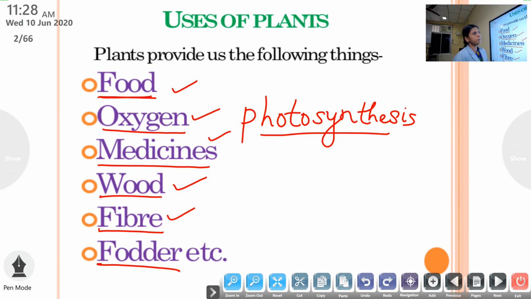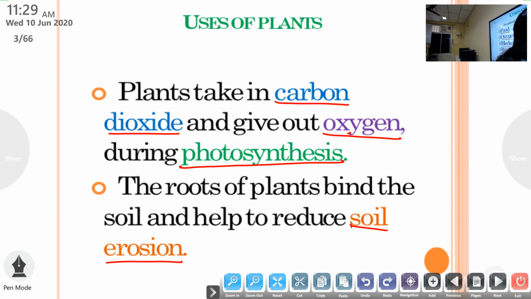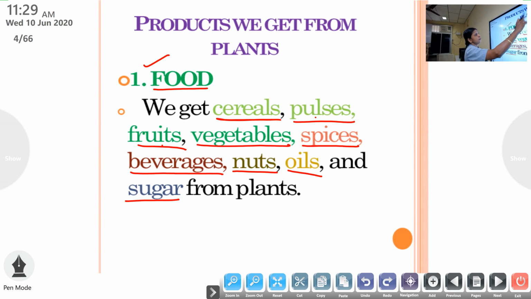We learned that we get many useful things from plants. Which are the useful things that we get from plants? We get food, oxygen, medicines, wood, fiber, fodder, etc. Plants can prepare food by a process called photosynthesis. During this process, plants give out oxygen and take in carbon dioxide. This oxygen can be utilized by all living things for their respiration or breathing process. Then plant roots can prevent what? Soil erosion.